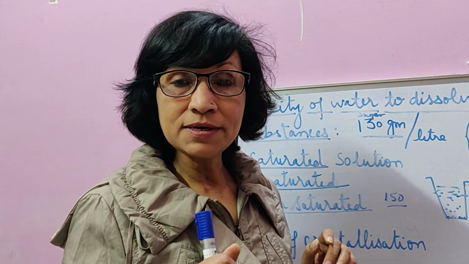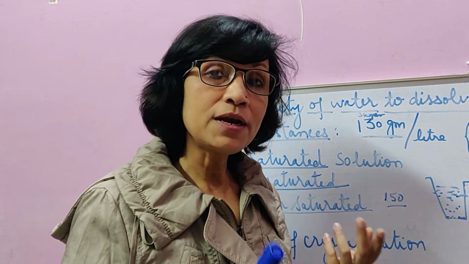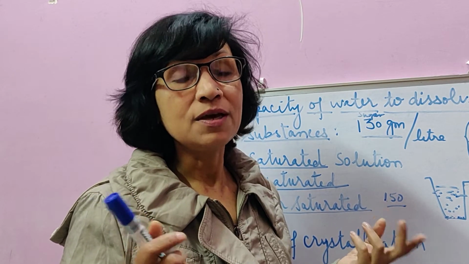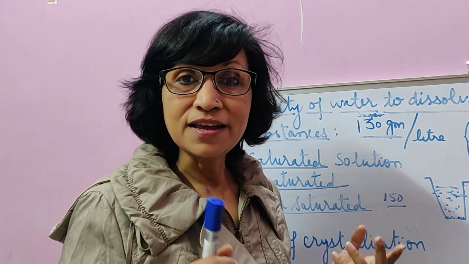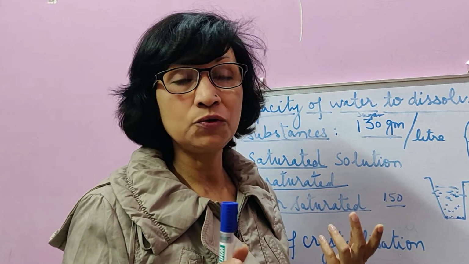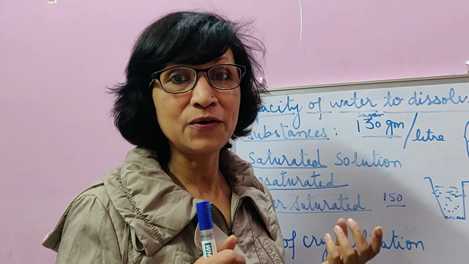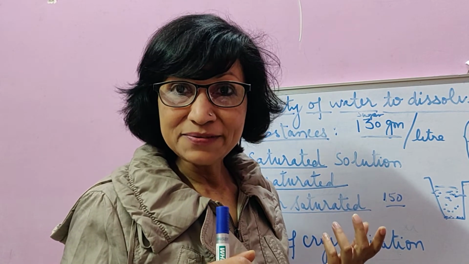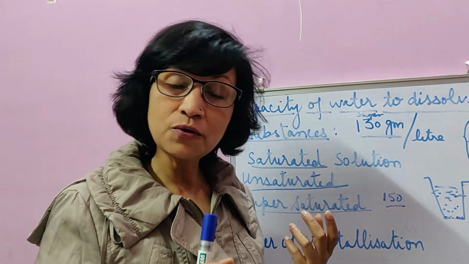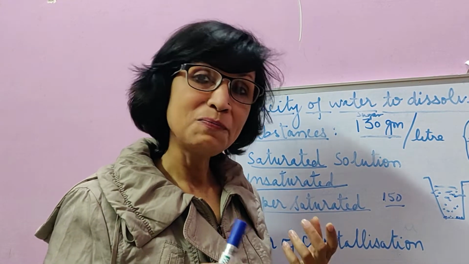And what about animals? Animals as well, including human beings, get so many of the minerals and salts healthy for their growth with the help of their drinking water, because water has several mineral salts dissolved into it which are very good for our health, like calcium, iron, fluorine, iodine. So all these dissolved minerals are good for the health of not only human beings but also other animals and plants.